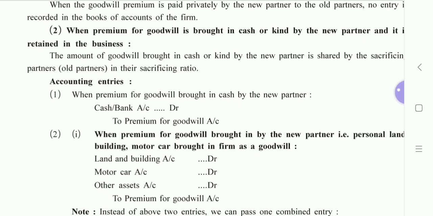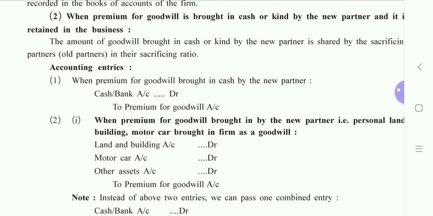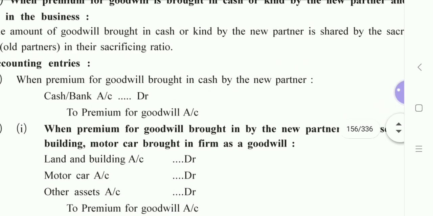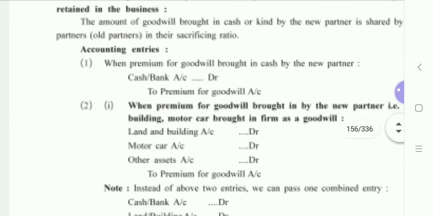I have explained this concept earlier, maybe in the very first introductory video, you can understand this point if you don't remember. So definitely old partners become sacrificing partners. So the premium for goodwill, that is the amount of goodwill which is brought by the new partner, is shared by the sacrificing partners, that is A and B, in sacrificing ratio.